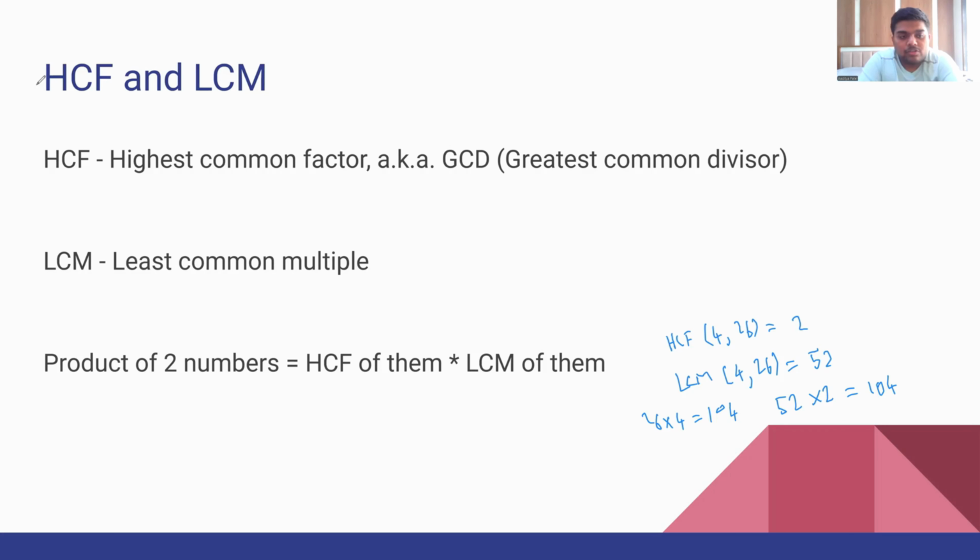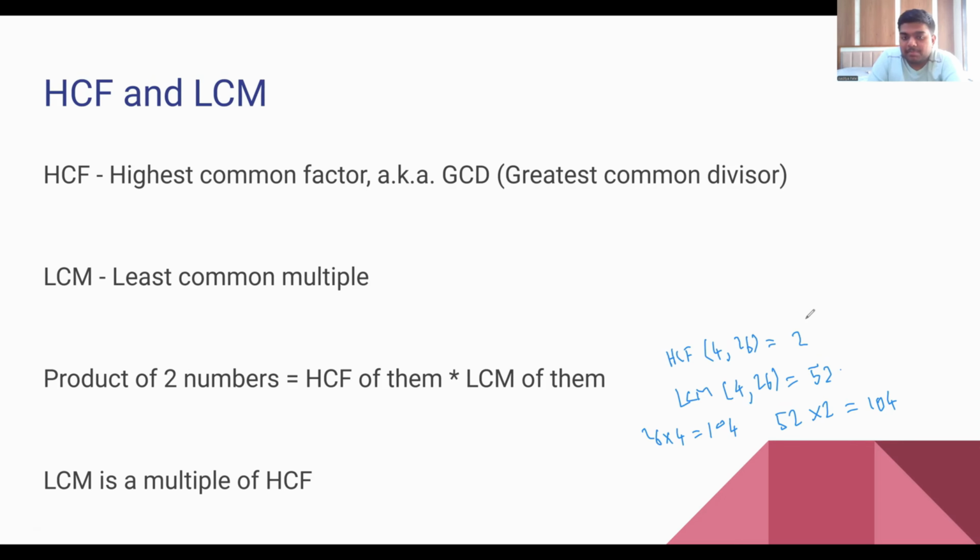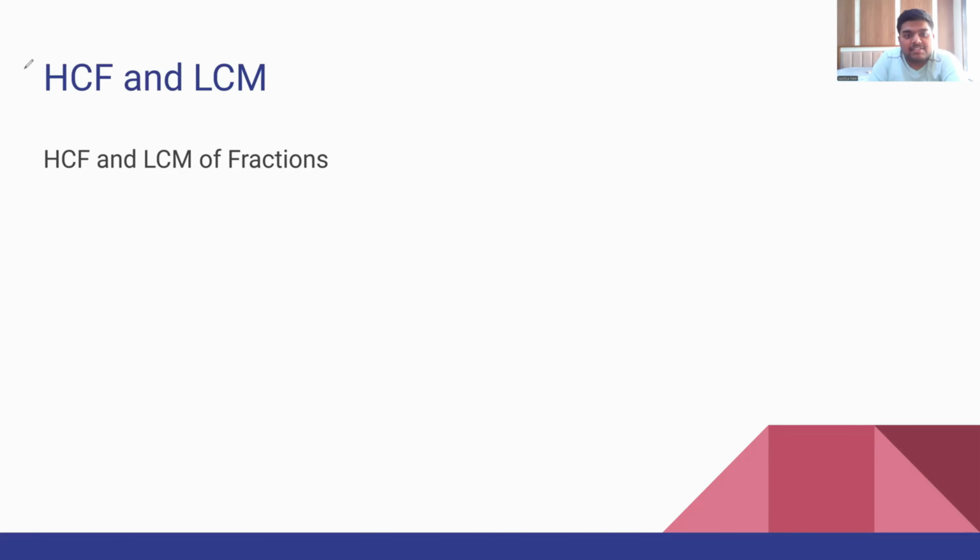And there is one more thing related to this, which is LCM is a multiple of HCF. So yes, it is evident that 52 is a multiple of 2. So this is also validated. Now let us see how to find the HCF and the LCM. But before that, let us see HCF and LCM of fractions.